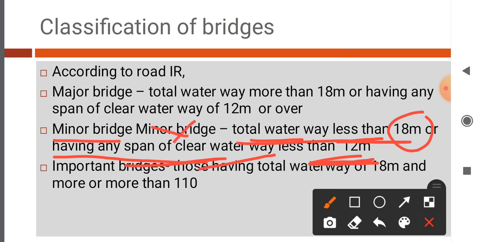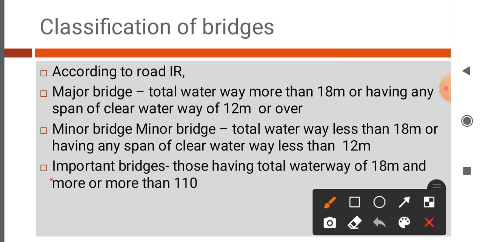Next, important bridges: the bridges in which total waterway of 18 meter and more than 110 meter. Such a bridge is called an important bridge. This is the classification of bridges according to span length.